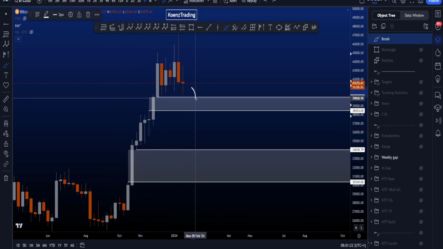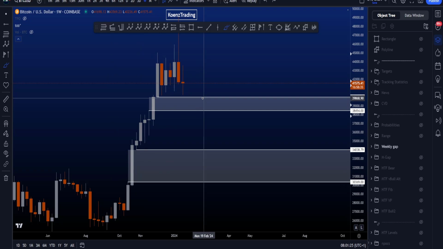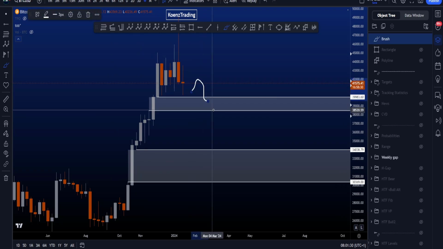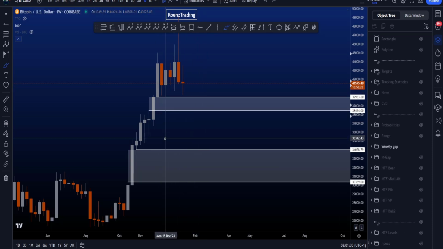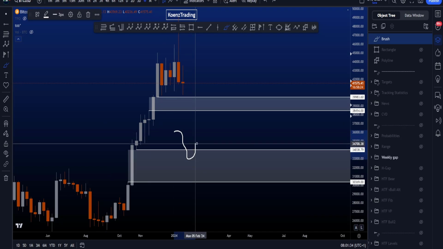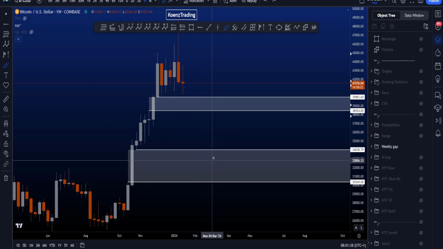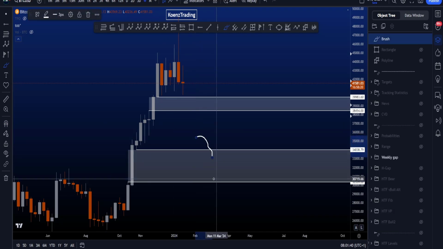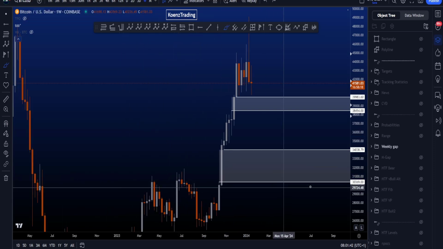If price hits a gap for the first time, the general expectation is that we will find some support, but the moment you come back and hit the gap again, probabilities increase to fill the gap. Same here to the downside, hitting 34k for the first time. One would expect a bit of a reaction and a bit of support, but if price comes back to this level, probabilities increase to fill the gap.